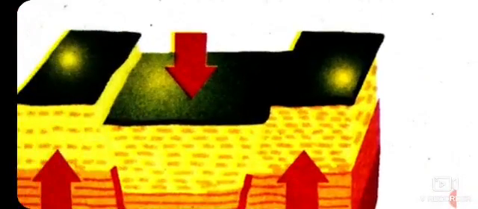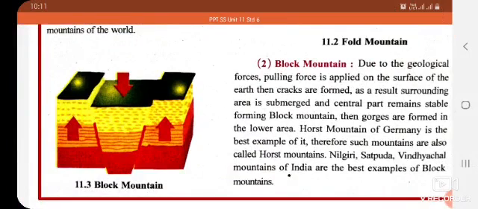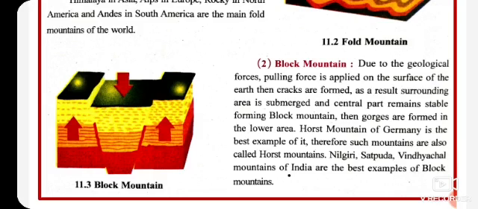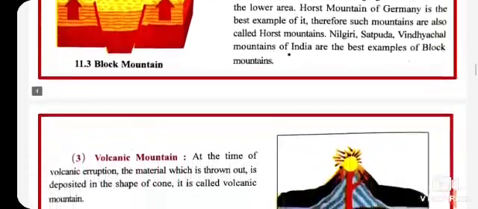So this is the stable part, you can see it looks like a block, one block, second block, third block. So these blocks are formed, and in this way block mountains are formed. Examples of block mountain: Horst mountain of Germany is the best example of it. Therefore such mountains are also called Horst mountain. Then we find it in Nilgiri, Satpura, Vindhyachal mountains of India, which are the best examples of block mountain. In these places we find block mountains in India.